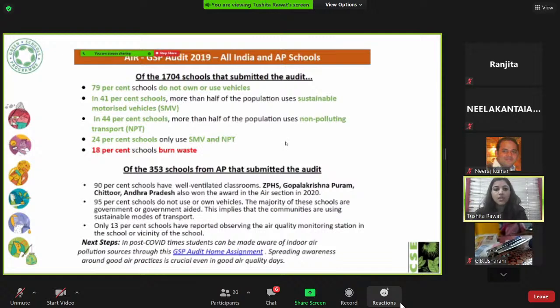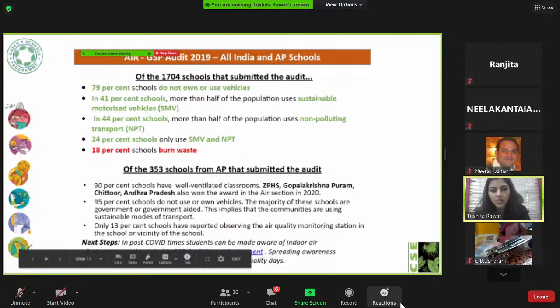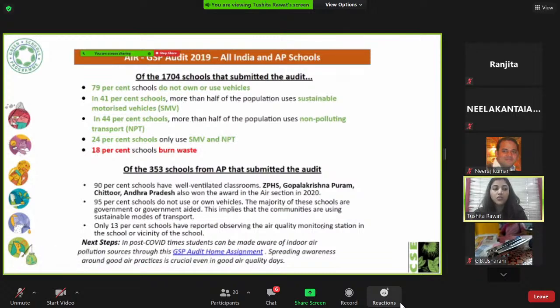Now, coming to the Andhra Pradesh picture, 90% schools have well-ventilated classrooms, which means students are being given a space with good air quality in classrooms, because if the room is well-ventilated and well-illuminated, that means students are breathing in a healthy environment.